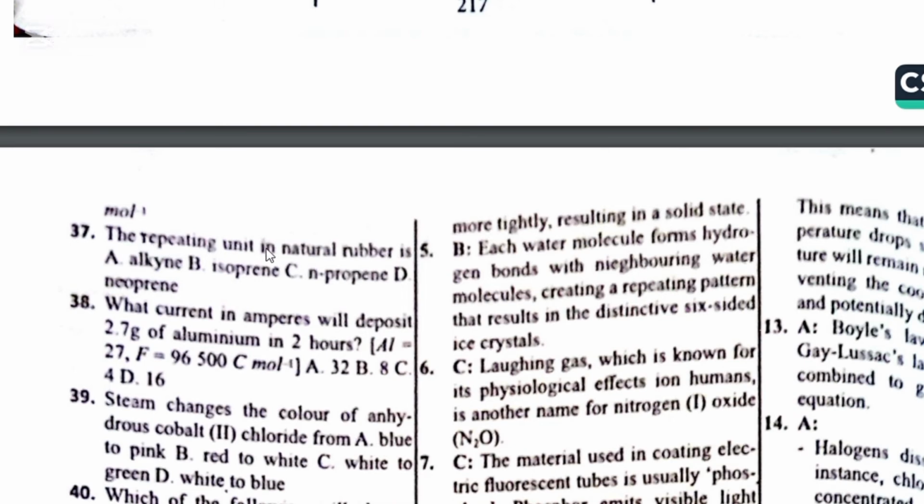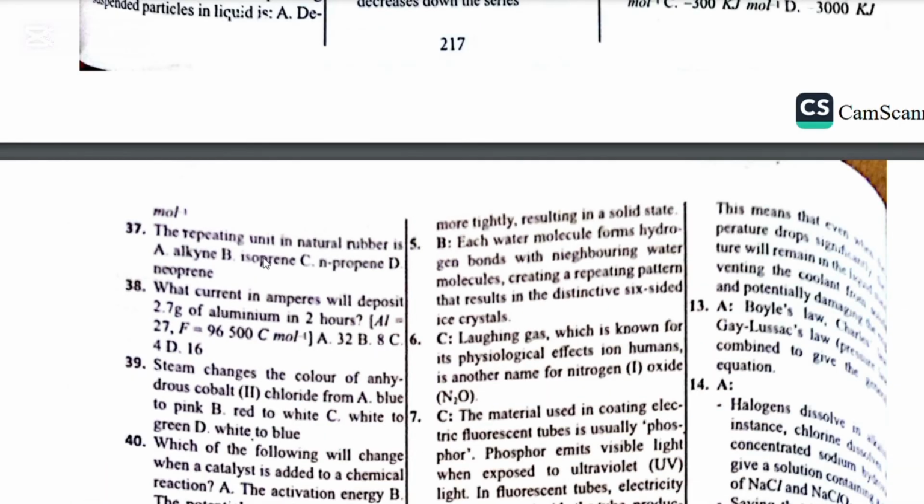Number 37. The repeating unit in natural rubber is A, alkyne, B, isoprene, C, propene, and D, neoprene. The answer is B, which is isoprene.